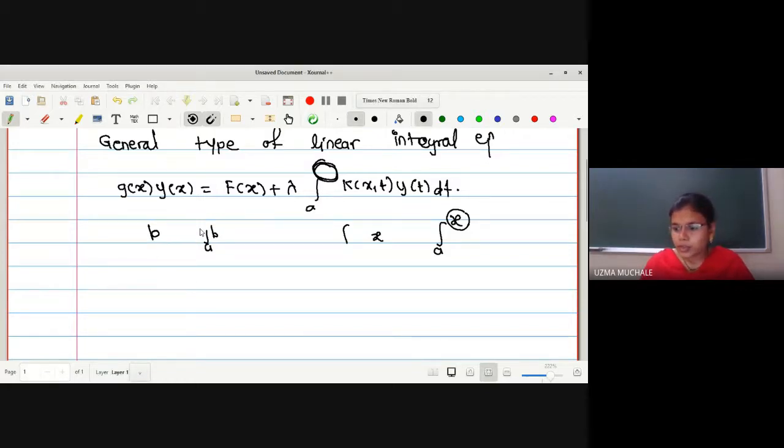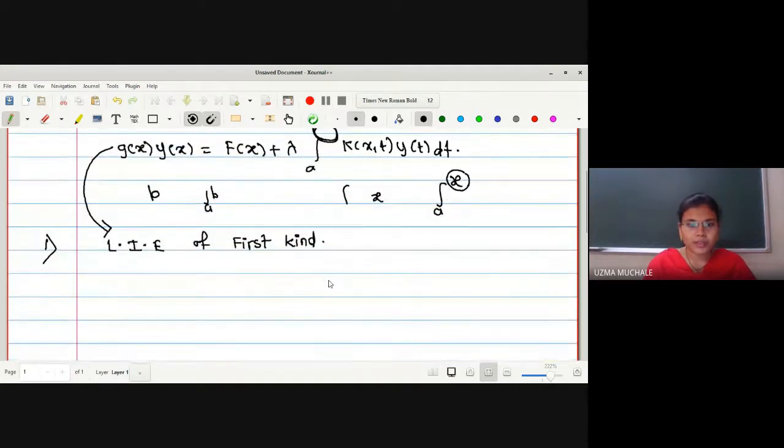Now we'll see the types of linear integral equation. The first one is the linear integral equation of the first kind. What do you mean by a linear integral equation of the first kind?